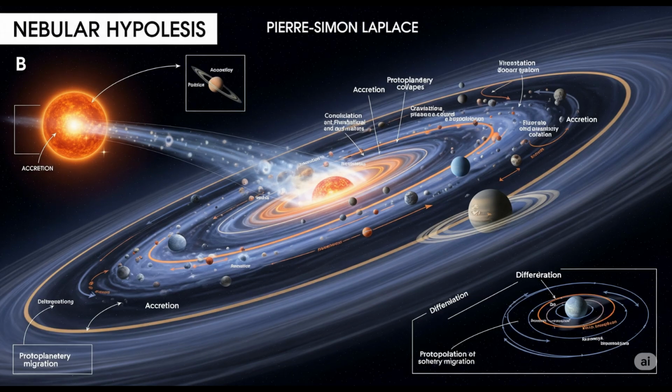Laplace further maintained that the original ring was divided into 9 rings and each ring moved away from the other ring. All the materials of each ring condensed at a point or knot in the form of hot gaseous agglomeration. Each such agglomeration was later on cooled and condensed to form a planet. Thus, 9 planets were formed from 9 rings and the remaining central nucleus of the nebula became the Sun.